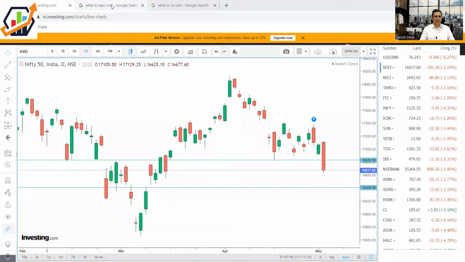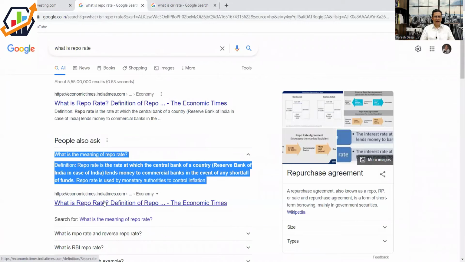Today we are going to see what is repo rate and what is CRR. So let us dive directly into the definition of what is repo rate. The repo rate is the rate at which the central bank of a country, which is Reserve Bank of India in this case, lends money to the commercial banks in the event of a shortfall of funds. And the repo rate is used by the monetary authorities to control inflation. That is what is important in the current scenario.